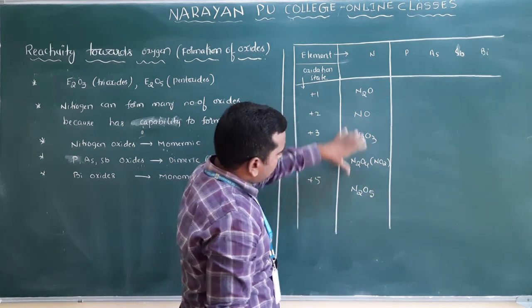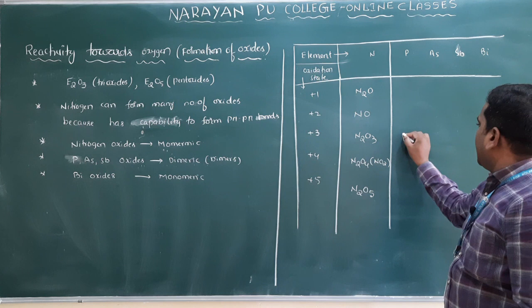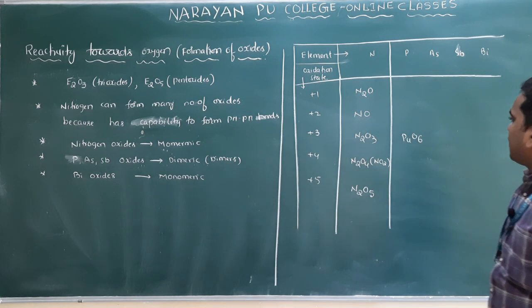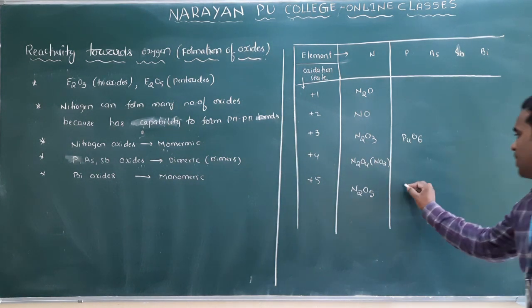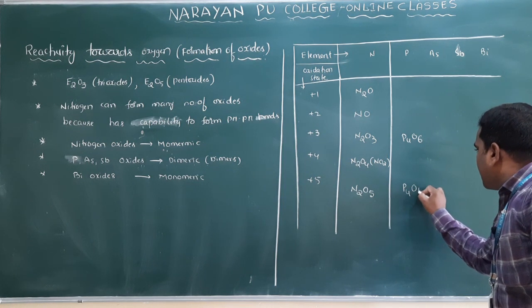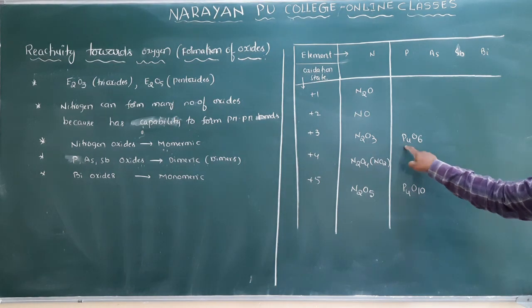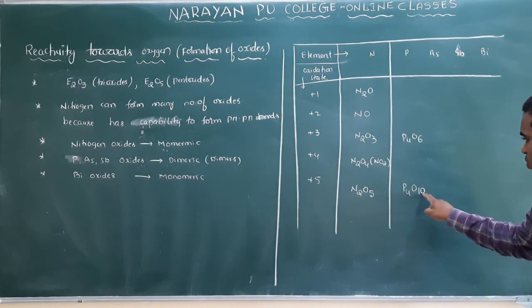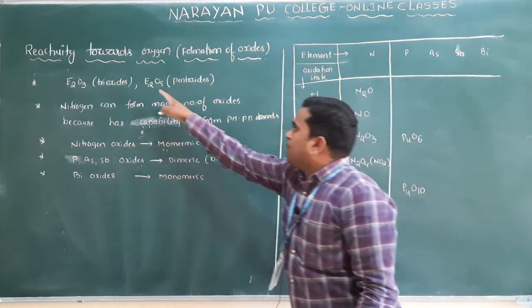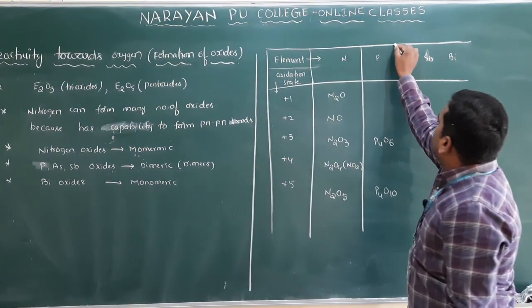Most of the nitrogen oxides are monomers. Clear? And phosphorus mainly forms trioxides and pentoxides, but they are in dimeric form. Actually it should form P2O3, but they are in P4O6. P2O5 it should form, but what it is? P4O10. They are in dimeric form.